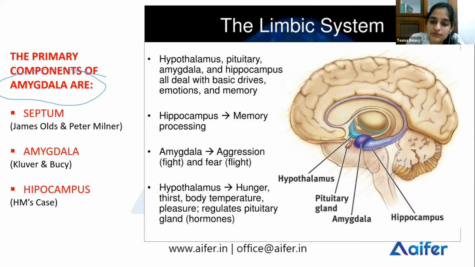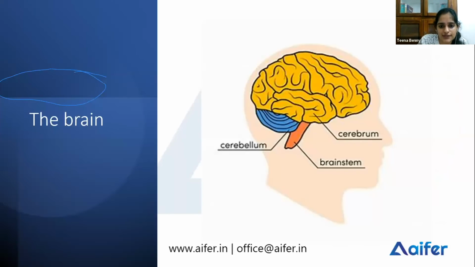Another function of the septum is that it inhibits aggression. If there's damage to your septum, your aggression is not inhibited. So you lash out, you become very aggressive, and that is called septal rage. So what is septal rage? Septum plays a role in inhibiting aggression, so damage to the septal region makes you very angry, you lash out, you have no control over your aggression, and that is septal rage. Okay, so that is the limbic system.